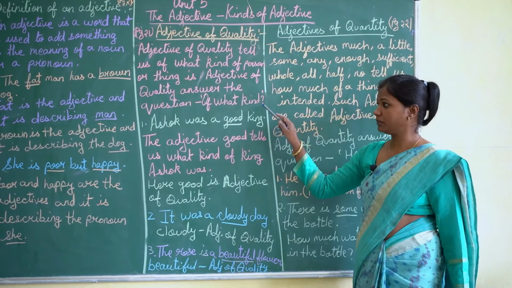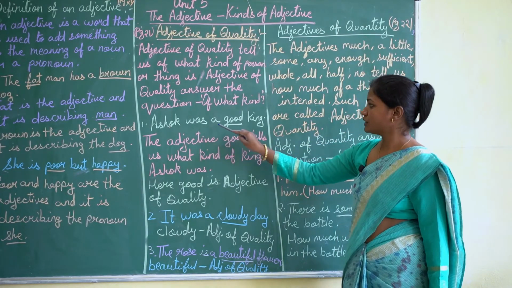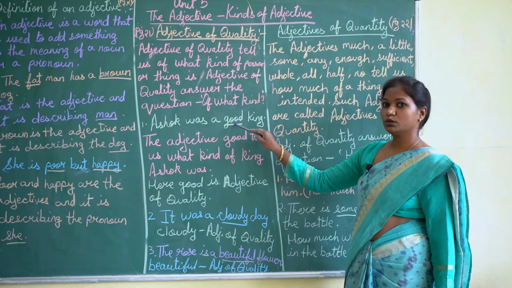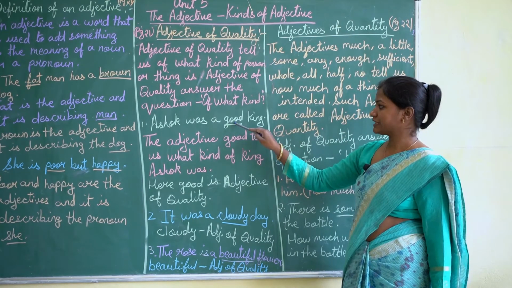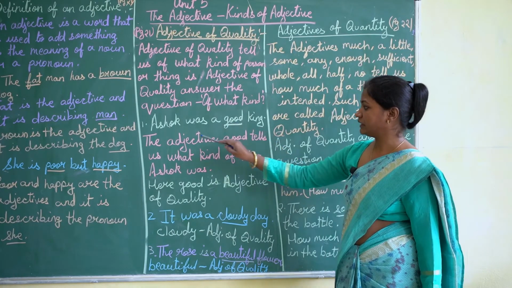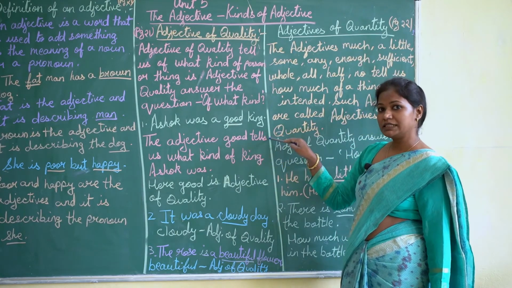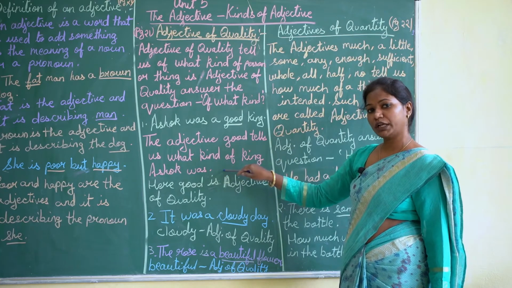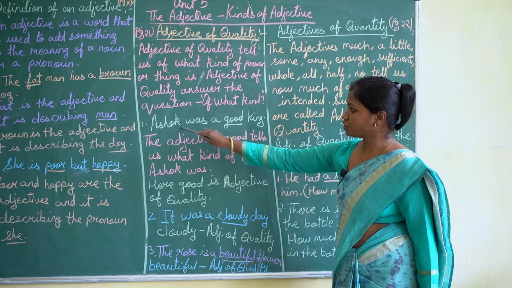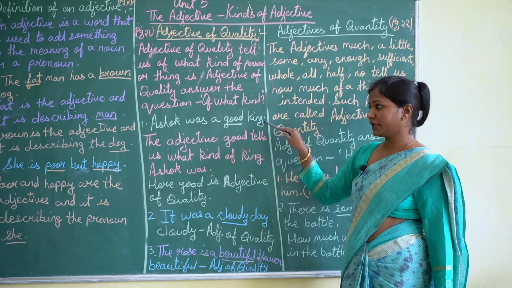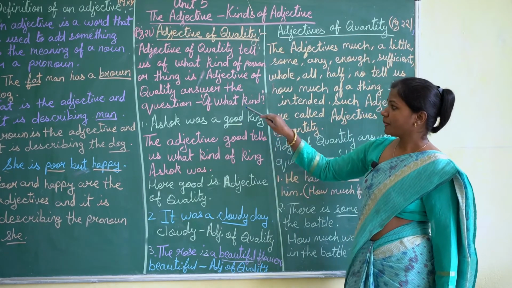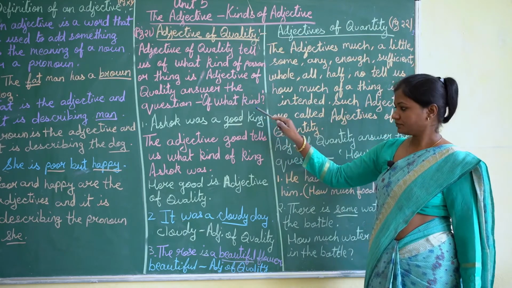Now see the example. Ashok was a good king. Now here the word good, it is adjective of quality. The adjective good tells us what kind of king Ashok was. What kind of king Ashok was? Ashok was a good king. So here good is the adjective of quality.